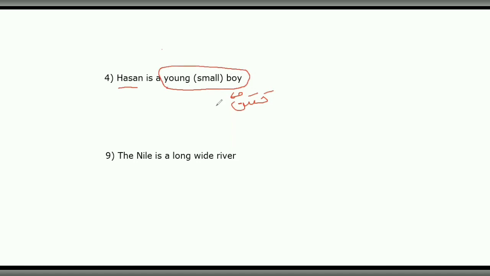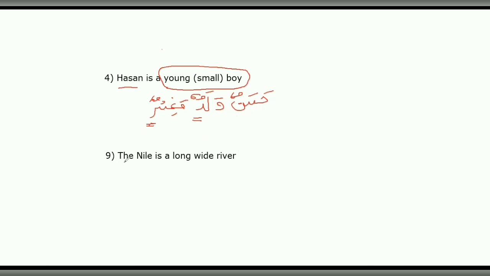So in Arabic we put the qualifying noun first, and both are going to be indefinite because they both make up the predicate, and the predicate is always indefinite in Arabic. Waladun, boy, and saghirun is small or young. Saghirun. And as you can see, both are indefinite. That means Hassan is a young boy.